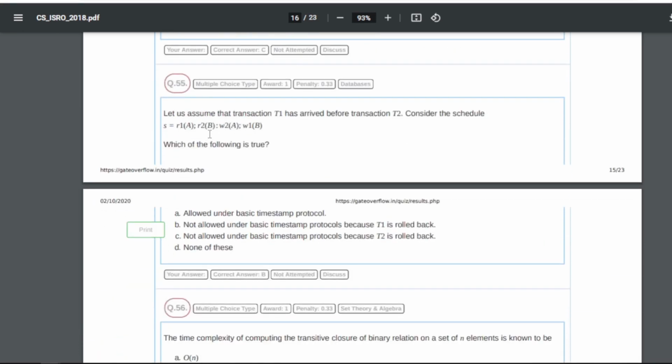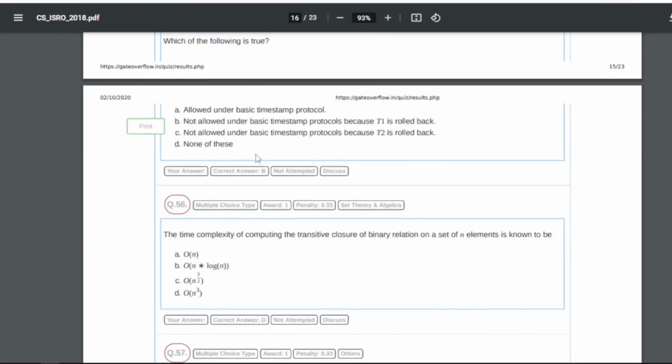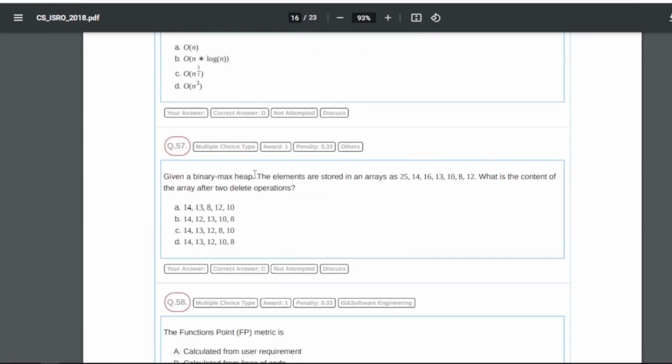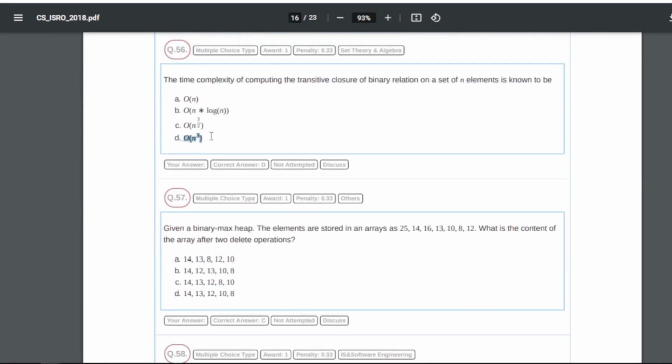55 is, let us assume that transaction T1 has arrived before transaction T2. Consider the schedule S equals R1(A), R2(B), W2(A) and W1(B). Which of the following is true? So particularly for 55 our answer will be B, that is not allowed under basic timestamp protocol because T1 is rolled back. 56 is, the time complexity of computing the transitive closure of a binary relation on a set of n elements is known to be what? So for 56 our answer will be D, that is order of n cube.